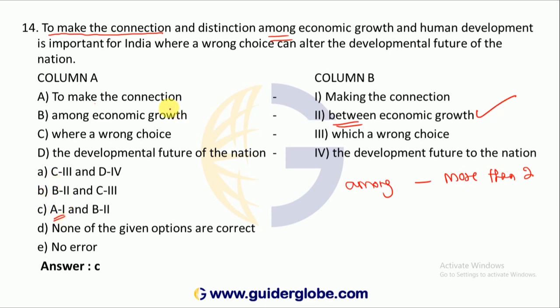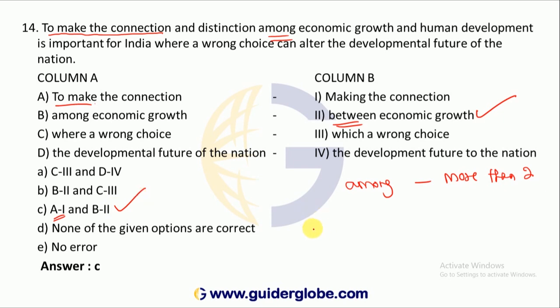Okay. But what about A1? To make the connection. To make is an infinitive. But here you make it a noun. Making the connection and distinction between economic growth and human development is important for India, where a wrong choice can alter the developmental future of the nation. That is, option C is correct.